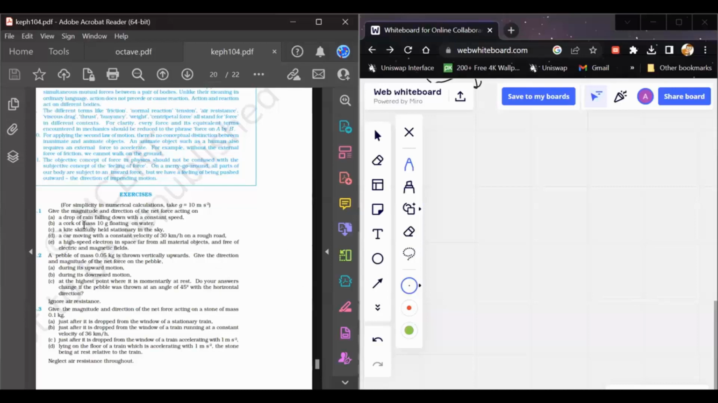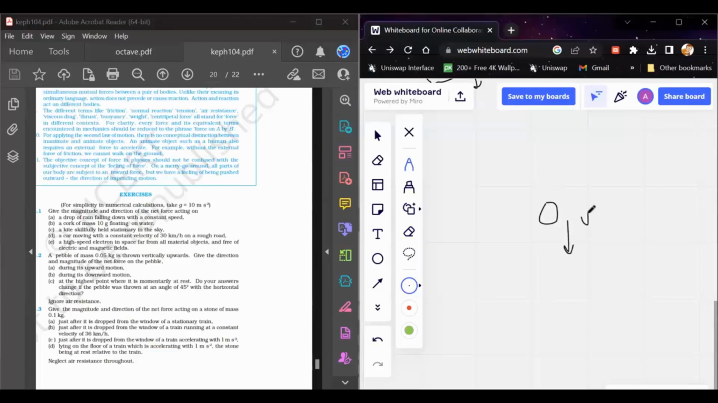Okay, so let's say a drop is falling with a constant speed. Since a drop is falling at a constant speed, the net force acting on the body should be equal to zero. So this is a simple one, because it asks you to tell the magnitude and direction of the force. Magnitude we can say is equal to zero, and if there is no force, there is no meaning of direction. So this is zero.